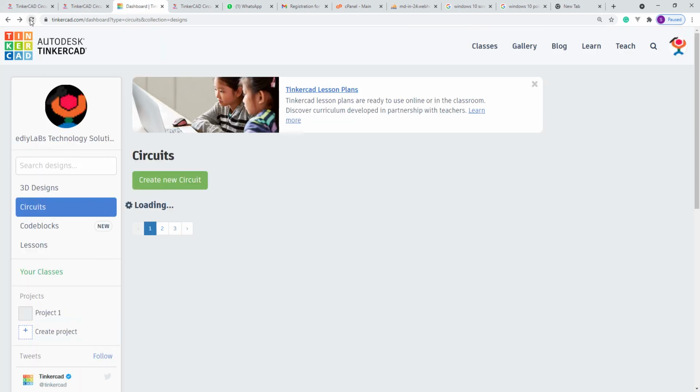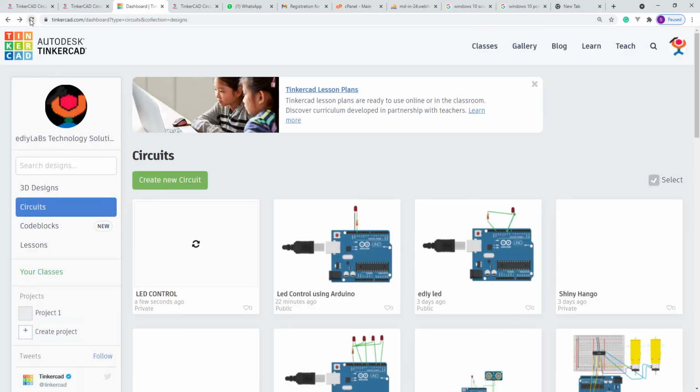On the dashboard you can see a project like LED control. At the bottom of LED control you see "a few seconds ago, private," in the sense that you alone can see it, so I cannot work with that. So what we are going to do is click settings, properties,